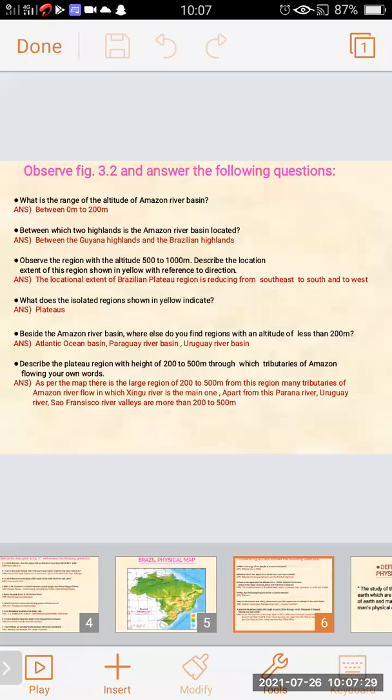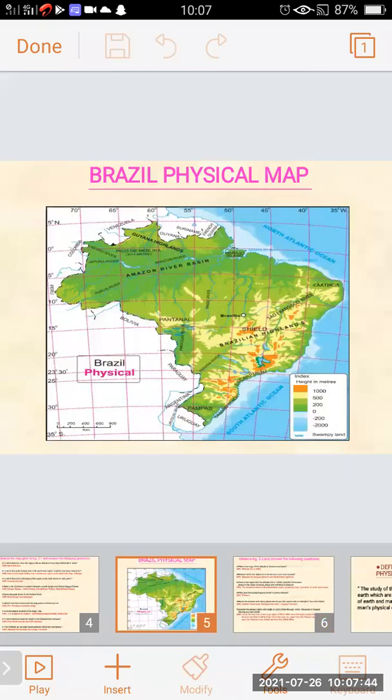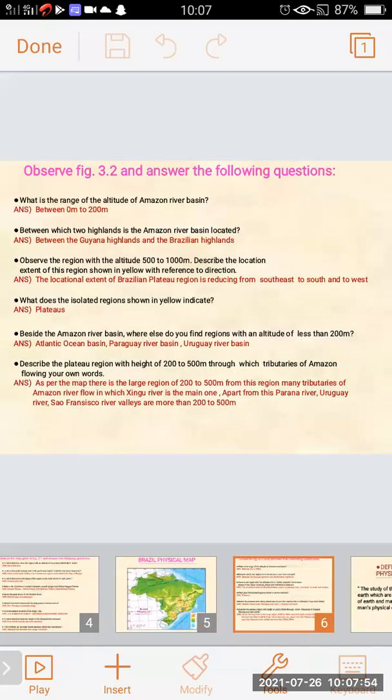Between which two highlands is the Amazon River basin located? Between the Guyana highlands and Brazilian highlands. On the map in your textbook, you can see the Guyana highlands and Brazilian highlands.